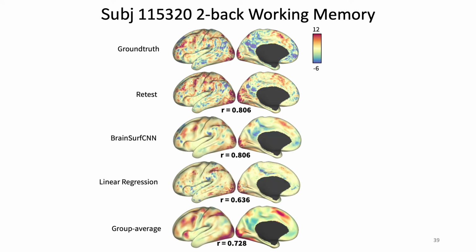Next, we have the 3 predicted maps from the BrainSurfCNN, linear regression and the group average contrast. Prediction from the BrainSurfCNN is the closest to the ground truth in terms of Pearson's correlation. Visually, we can also observe BrainSurfCNN prediction captures features that are missed in the baselines. For example, zooming into the circled area of the prefrontal cortex, there are activated brain regions in the true contrast map. And these activated areas are also correctly predicted by the BrainSurfCNN model, but are missed in the linear regression baseline.